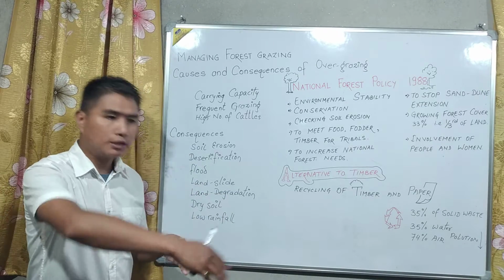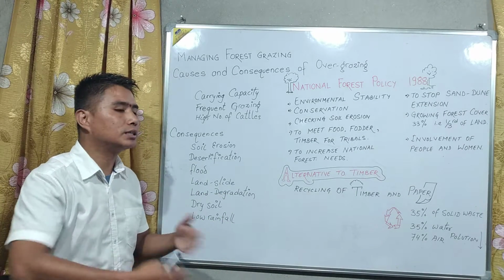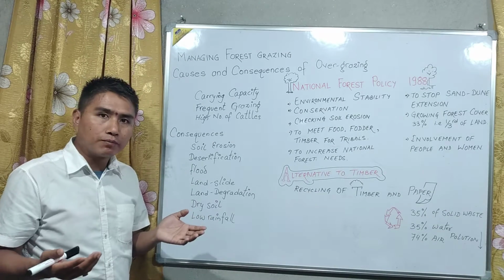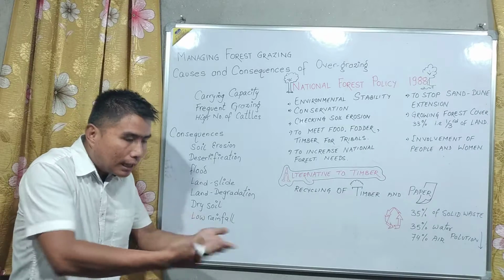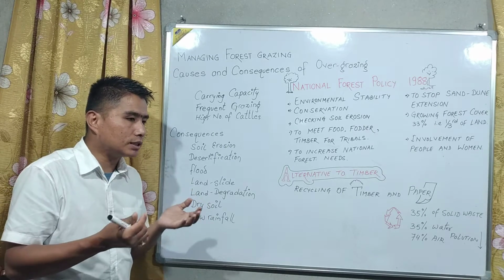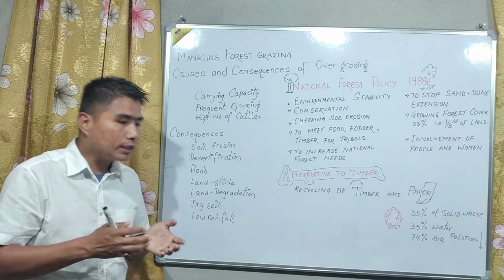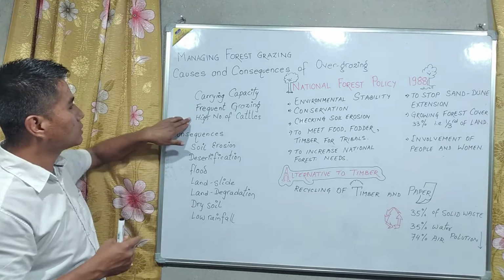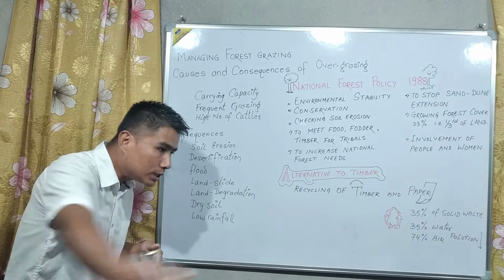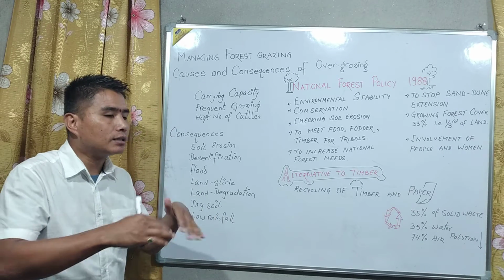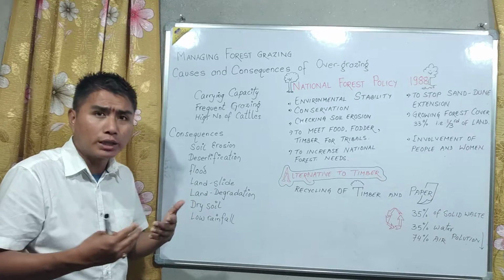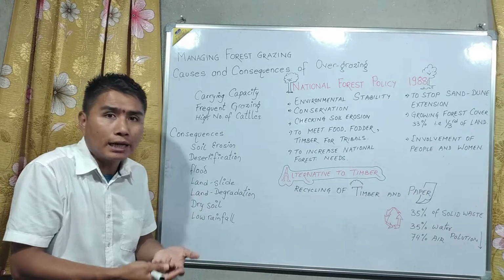There is a piece of land, and animals come and eat the grass and the plants over there. There is a carrying capacity. The land can sustain only a certain amount of animals. More than that, a higher number of cattle and frequent grazing will overeat the vegetation over there, and the plants will not get enough time to recover and grow. Minimum 3 to 4 days are needed, but they don't get that time.